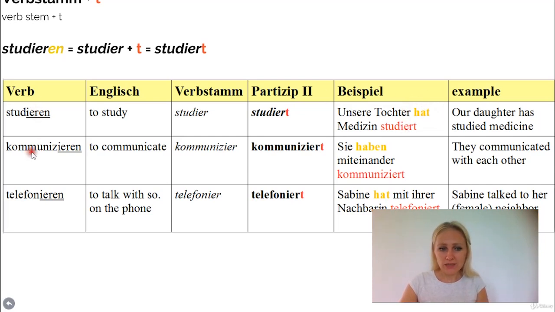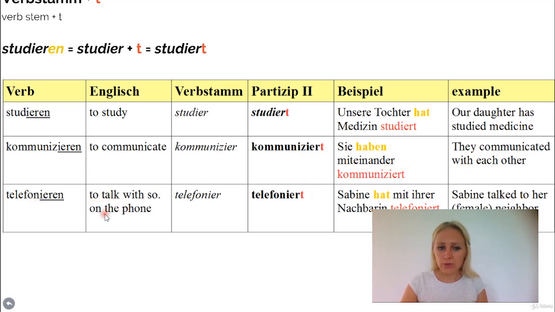The next one, kommunizieren, is to communicate. So the stem here is kommunizier, right? After taking away the en, it's kommunizier. The Partizip 2 is kommuniziert, with a t at the end. Sie haben miteinander kommuniziert. They communicated with each other.